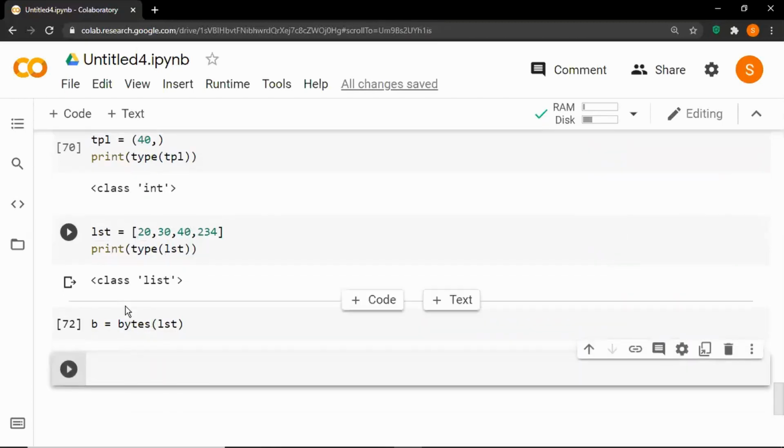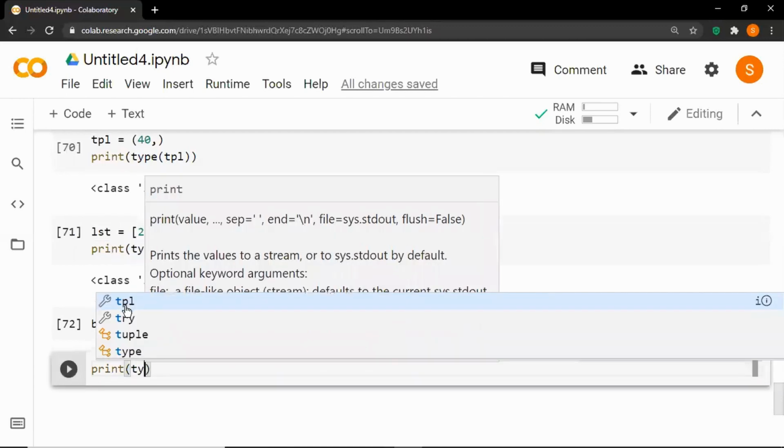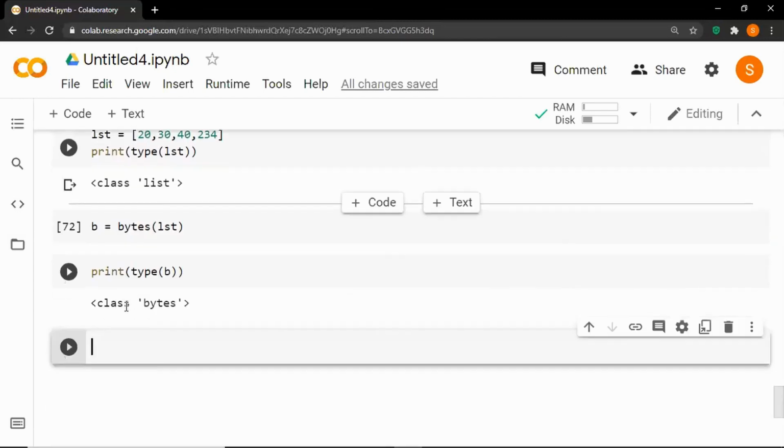Let's run the cell and let's check the type of b. So let's print type of b. It will provide an output as class bytes because it is an object of class bytes. So you cannot add elements to bytes. If you try to do indexing or adding elements, it will give an error as bytes object does not support item assignment.